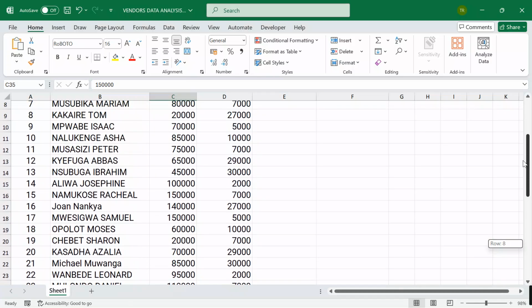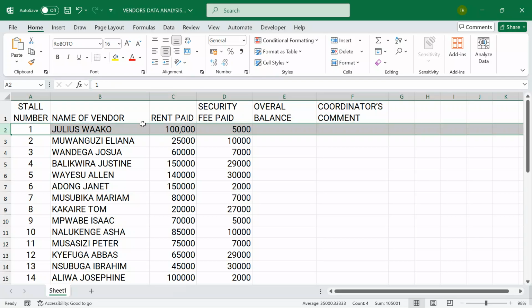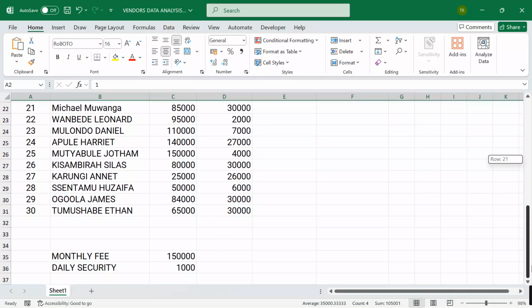Yes, he had only paid this. But then when we check on the same candidate, Julius Wako, under security, he had only paid 5,000. But 5,000 on what? That is the question. Remember that each vendor had to pay 1,000 on a daily basis.